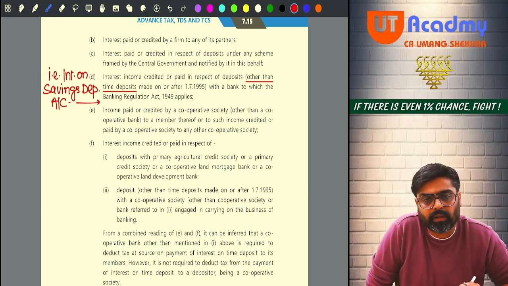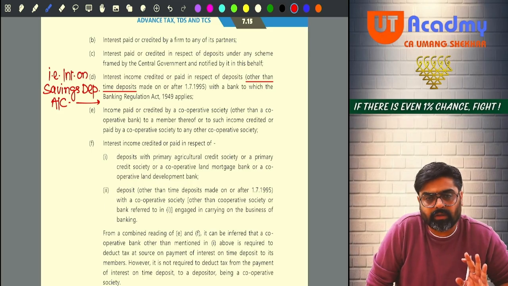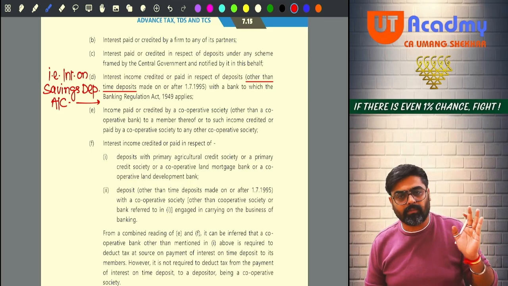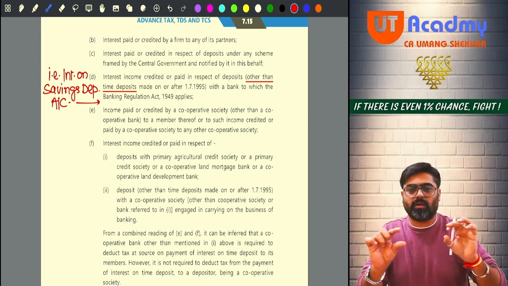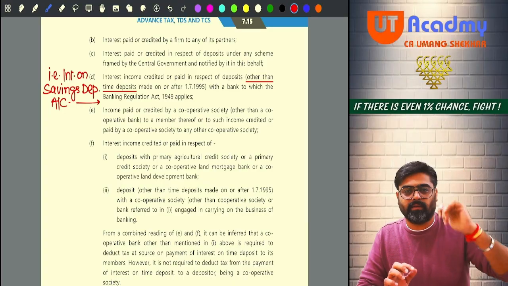Do you have a savings account in the bank? Have you checked the passbook? Go and check the passbook today, or go and check the bank statements. Every quarter, the interest will be credited.